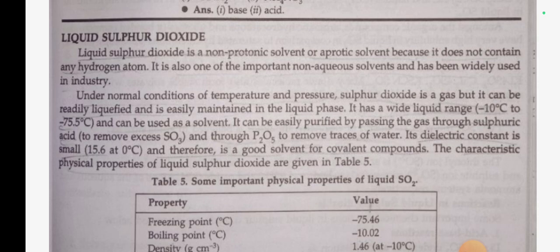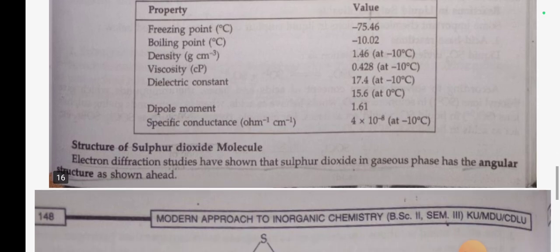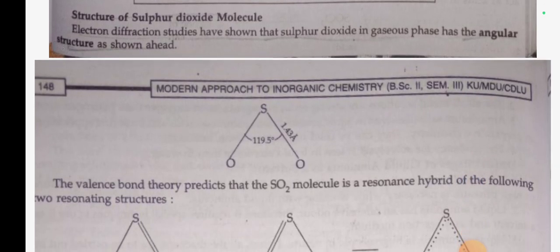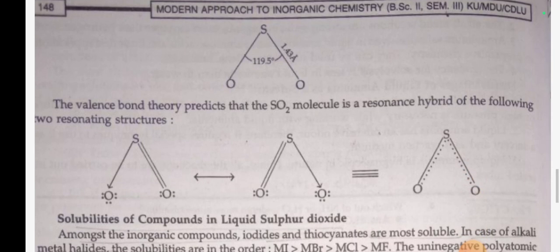Its dielectric constant is small, that is 15.6 at 0 degrees Celsius, and therefore it is a good solvent for covalent compounds. The characteristic physical properties of liquid sulfur dioxide are below. Structure of sulfur dioxide molecule. Electron diffraction studies have shown that sulfur dioxide in the gaseous phase has the angular structure as shown ahead. The valence bond theory predicts that the SO2 molecule is a resonance hybrid of the following two resonating structures.